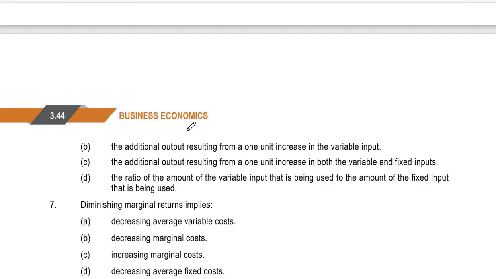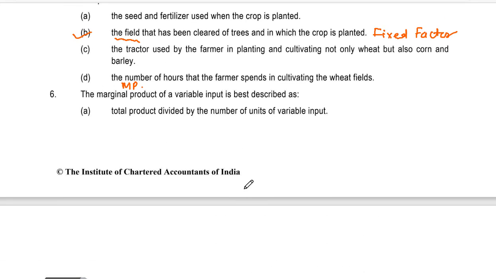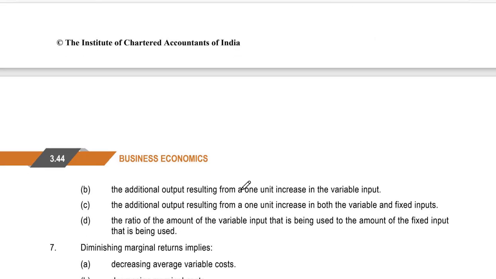C. The additional output resulting from one more unit increase in both the variable and fixed factor. Or D. The ratio of the amount of variable input that is being used to the amount of fixed input that is being used. The marginal product of a variable input is best described as B, that is the additional output resulting from one more unit increase in the variable input.